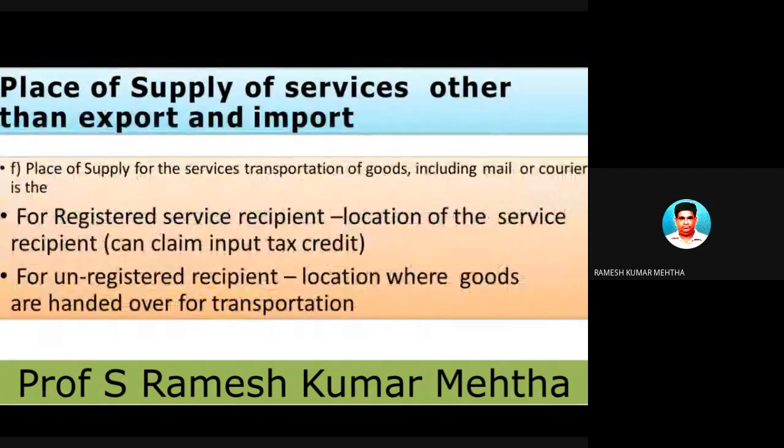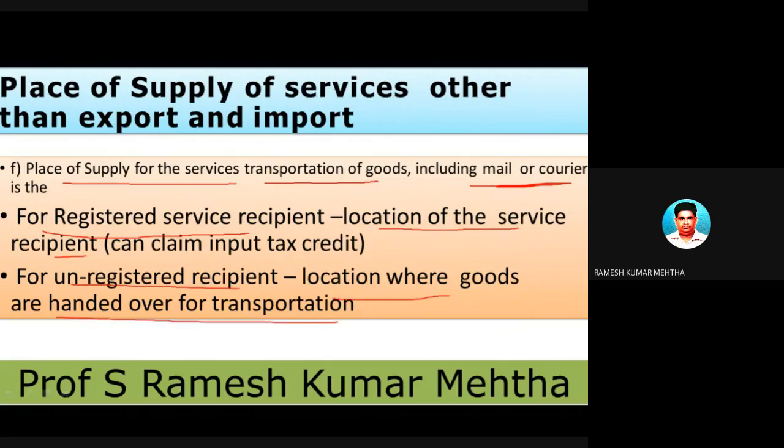Now, next one, very important one, courier services. So certain goods are transported. Place of supply for the services, that is transportation of goods, including mail and courier services: for a registered service recipient, the location of the service recipient. For an unregistered recipient, the location where the goods are handed over for transportation.